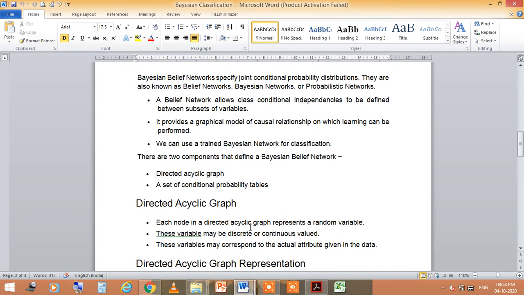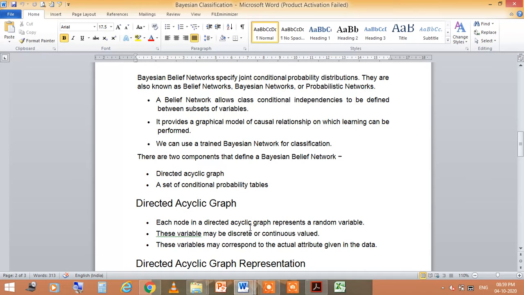So we can use a trained Bayesian network for classification. There are two components that define a Bayesian belief network. What are these two components? First is the directed acyclic graph, and the second is a set of conditional probability tables.